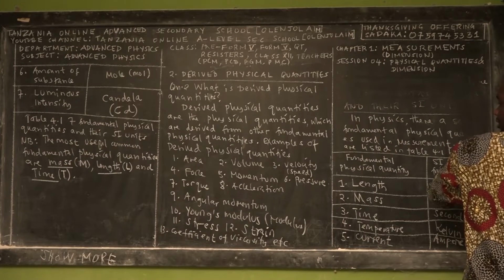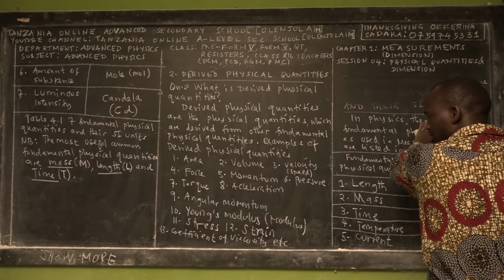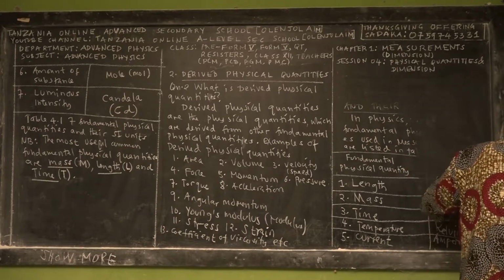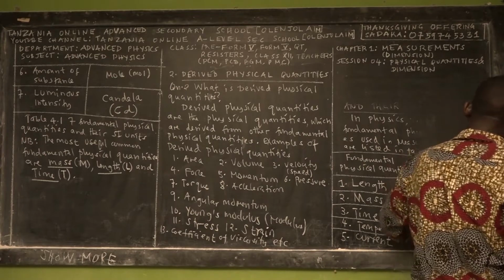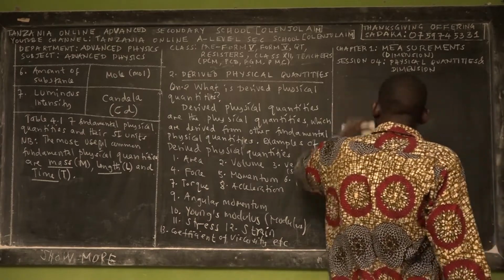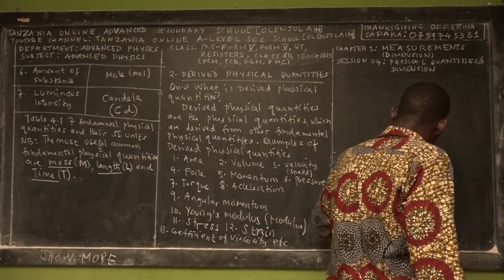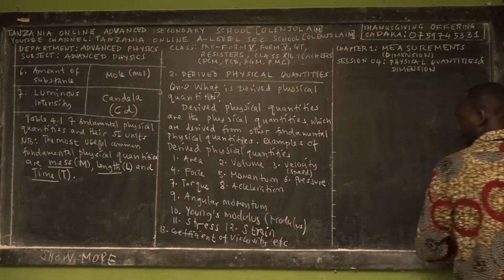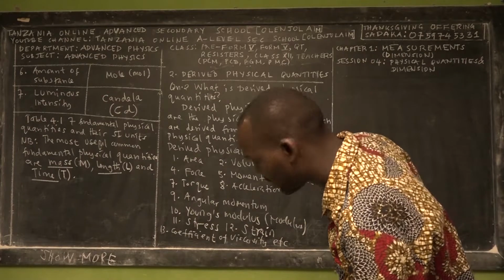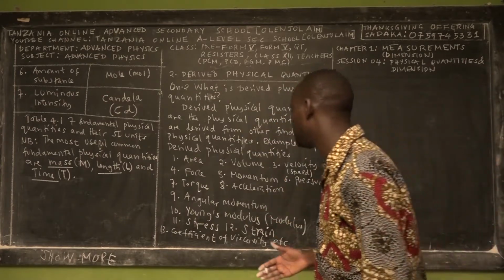The first eight derived physical quantities are common ones that we taught you in physics of ordinary secondary education. But the 9th to the 13th examples are the new physical quantities that we are going to teach you in advanced physics Form 5.